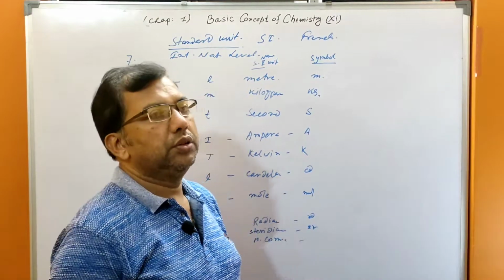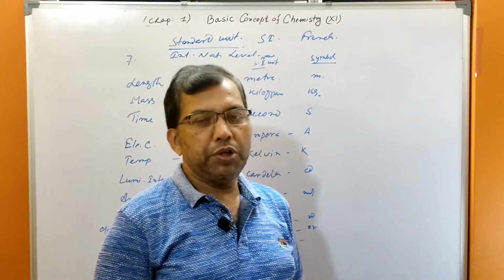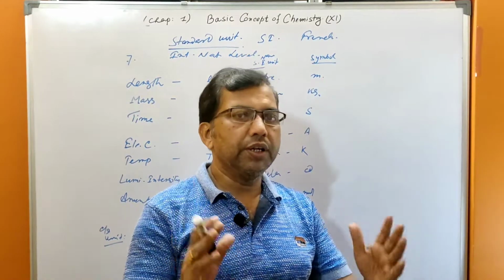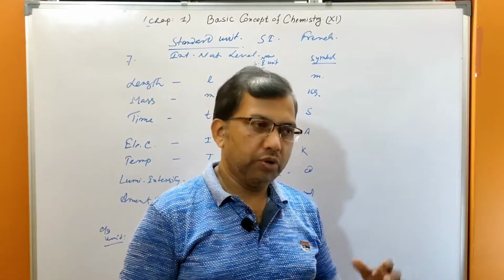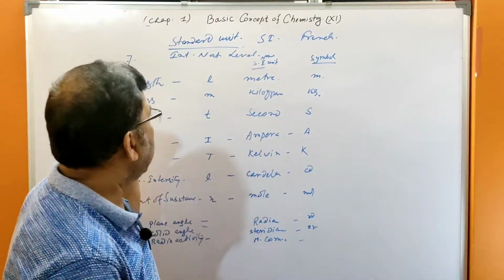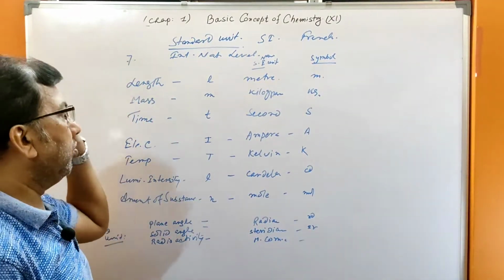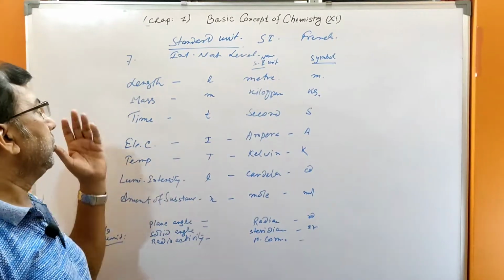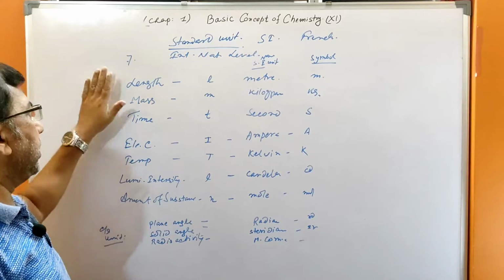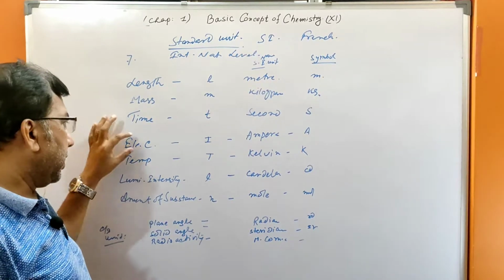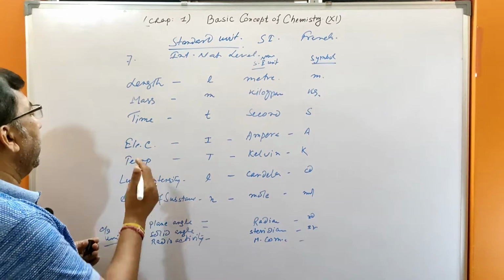So there are 7 basic or fundamental units we require. See their SI units, the name of the SI units and symbol of the SI units, and also the basic quantities: length, mass, time, electric current.